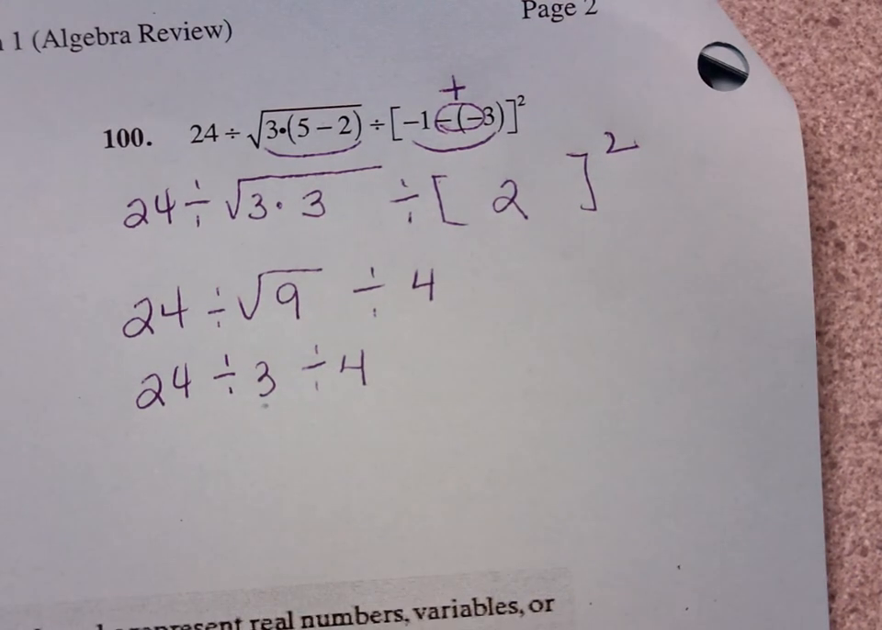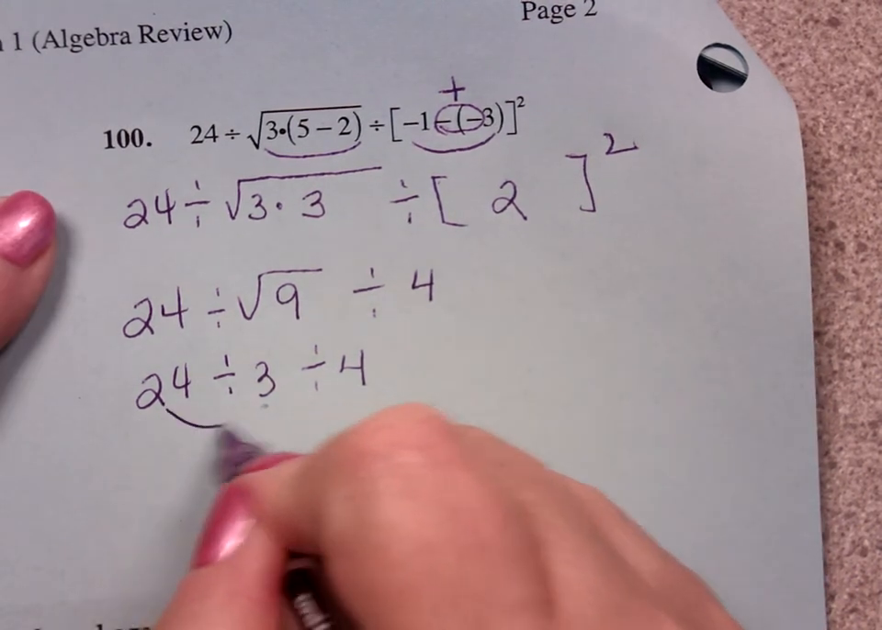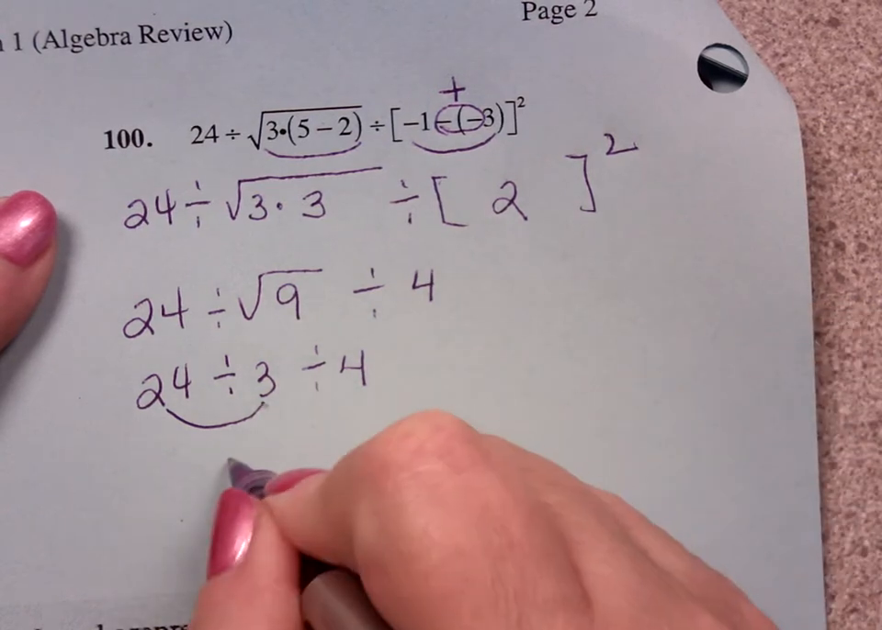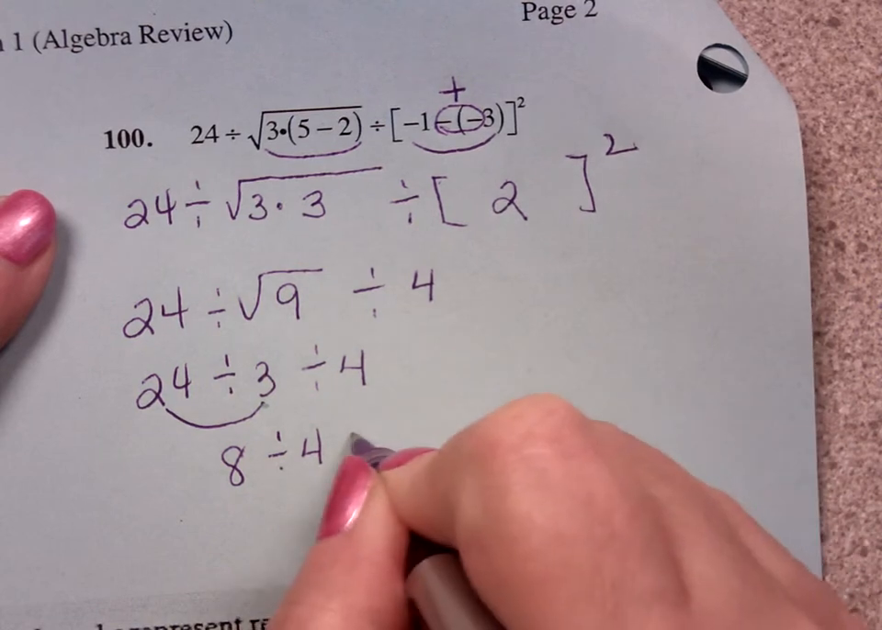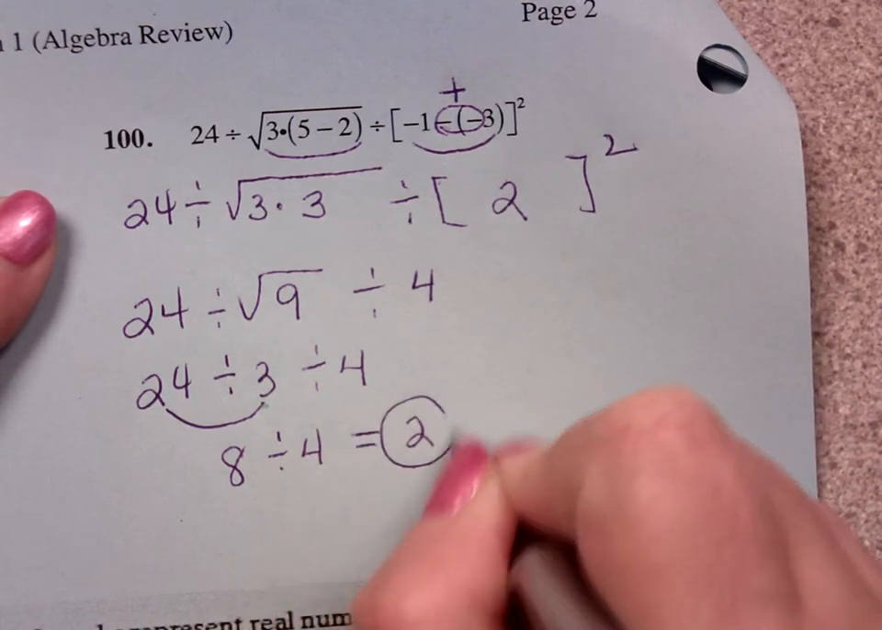So I got divide. I work from left to right. So I divide that one first. That gives me an 8. Divide 4. And then 8 divided by 4 is 2.